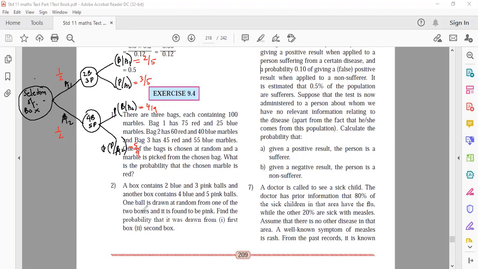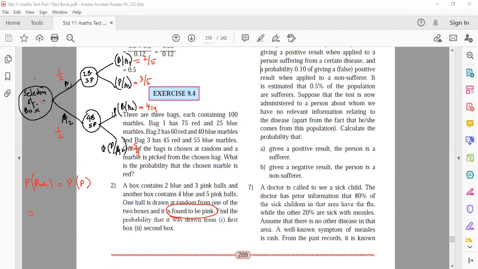Now, what is known to you? One ball is drawn at random from one of the 2 boxes and found to be pink. So tell me, what is the probability of pink? That means probability of getting P. What are the different ways of getting a pink ball? From the beginning you have to say; you cannot start saying from here.